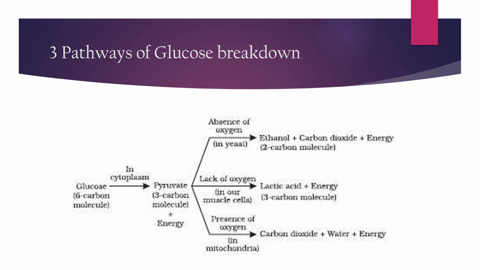In the lack of oxygen in our muscle cells, that we also know as muscle cramp. During playing, sometimes muscle cramps occur in our muscle. The pain starts. That is, the glucose breakdown occurs in the absence of oxygen, and also in the presence of oxygen in mitochondria.